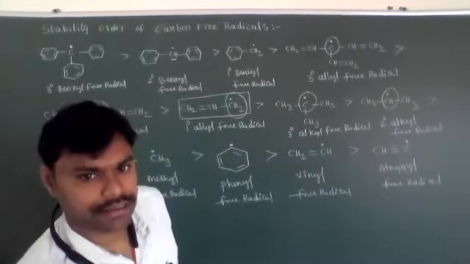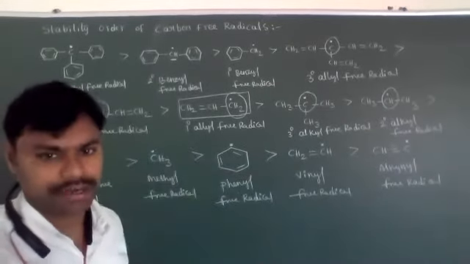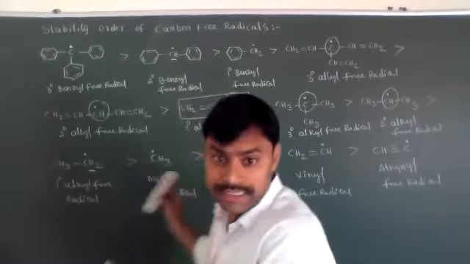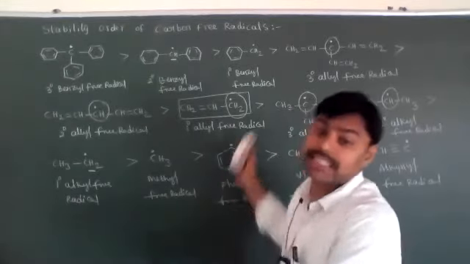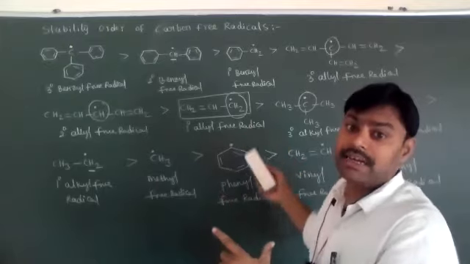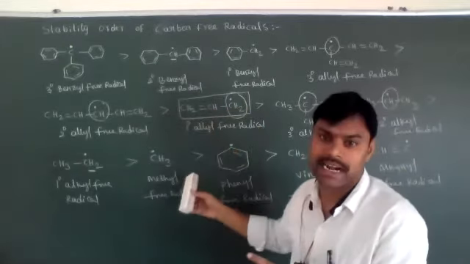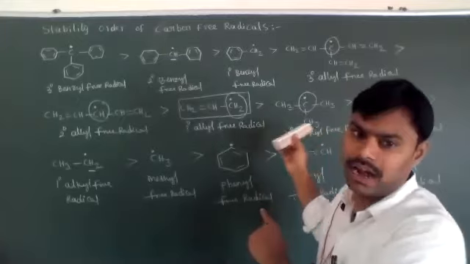As per the textbook, they gave only a few stability orders. We still need to discuss it in the further classes and give more examples. Why the stability order is so, I will explain, and last I will give everything.